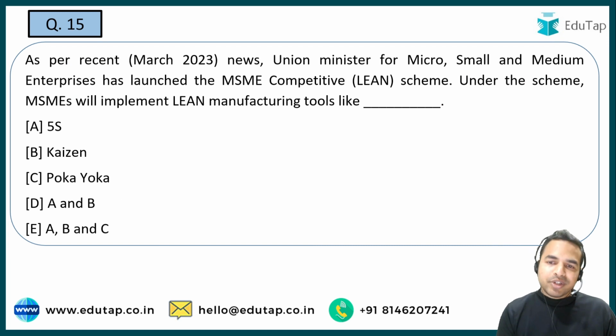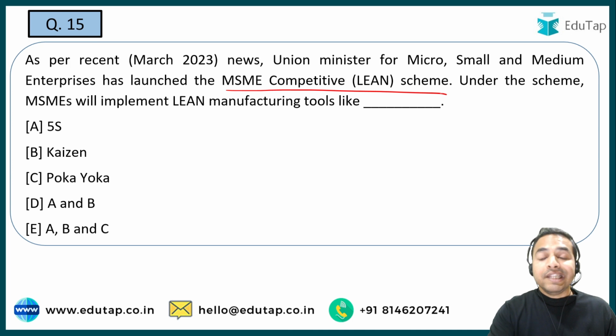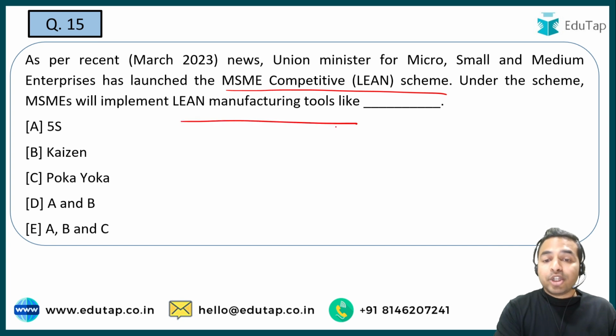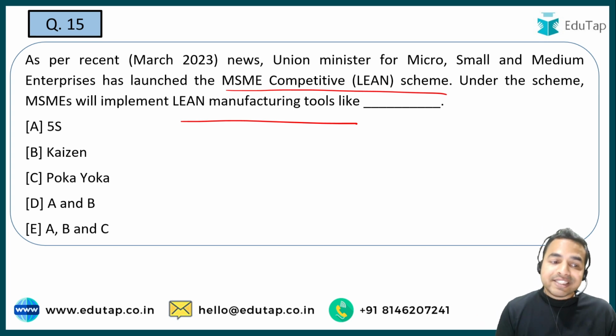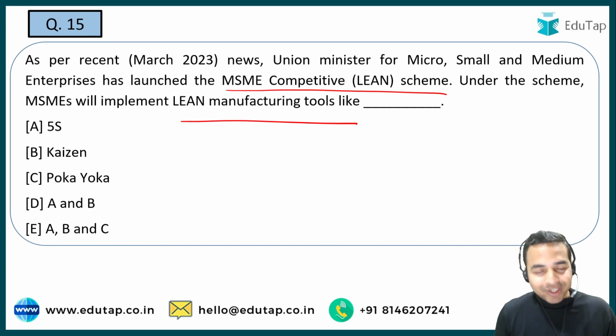So guys, Union Minister for MSME ने recently launch की है MSME Competitive Lean Scheme, और question ये है that under this scheme the MSMEs will implement lean manufacturing tools. तो कौन से वो tools हैं जो कि इस lean scheme के अंडर हैं? ये lean manufacturing tools कौन से हैं जिसकी implementation MSMEs द्वारा ये ministry कराना चाहती है through the lean scheme? Is it 5S, Kaizen, Pokayoka, both A and B, or all A, B and C? What is the right answer?